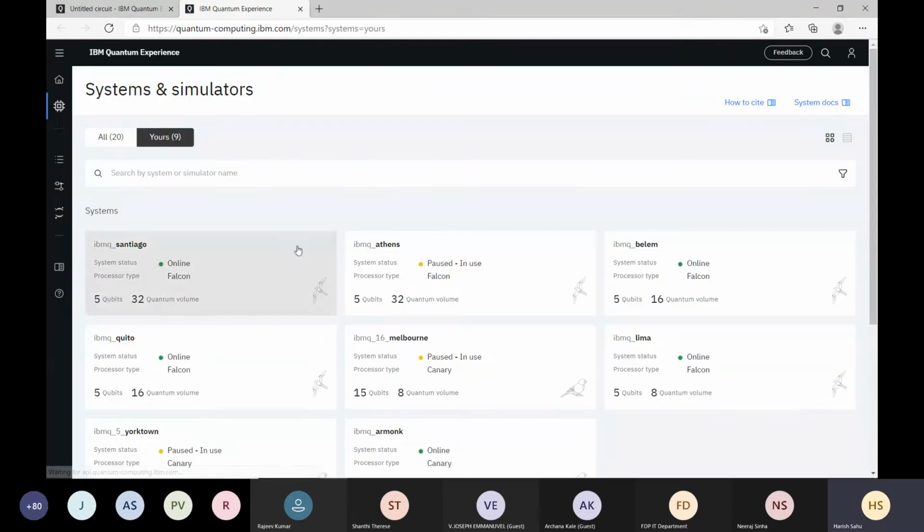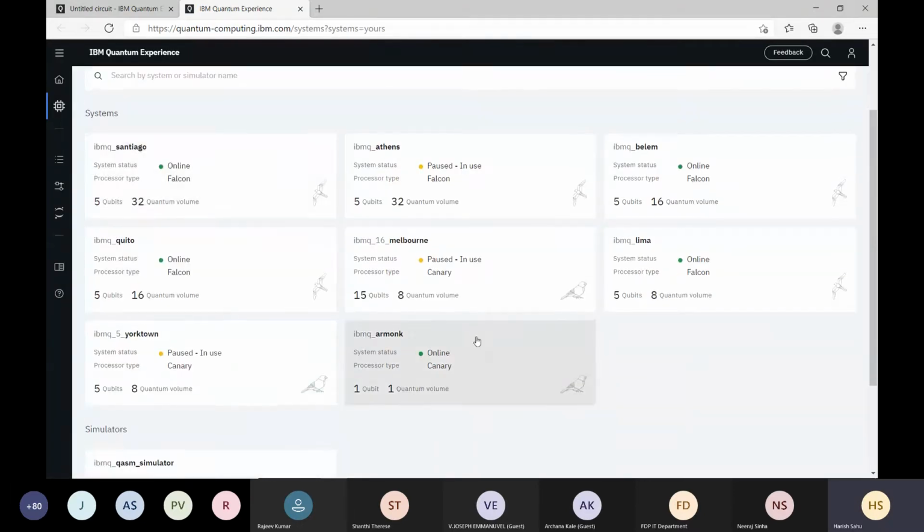meanwhile you guys can log in. These kinds of quantum processors are available where you can run your quantum circuits or quantum algorithms. Generally the name, like Athens, means it is hosted in Athens city, Santiago, Quito, or Melbourne. And generally these numbers are mostly the number of qubits in that device.